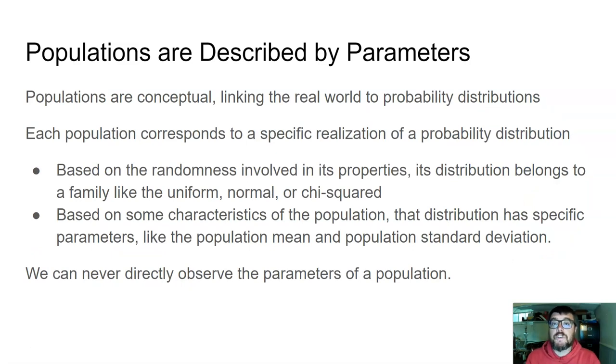So when we describe populations, we describe them by parameters. And these are not things that we can ever directly observe. A parameter is a value that describes what we expect to see given the random process that we think is describing the pattern that our population is showing.